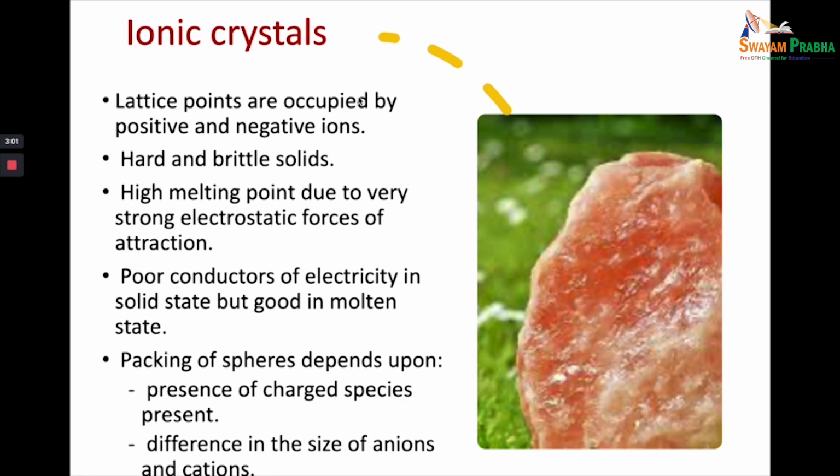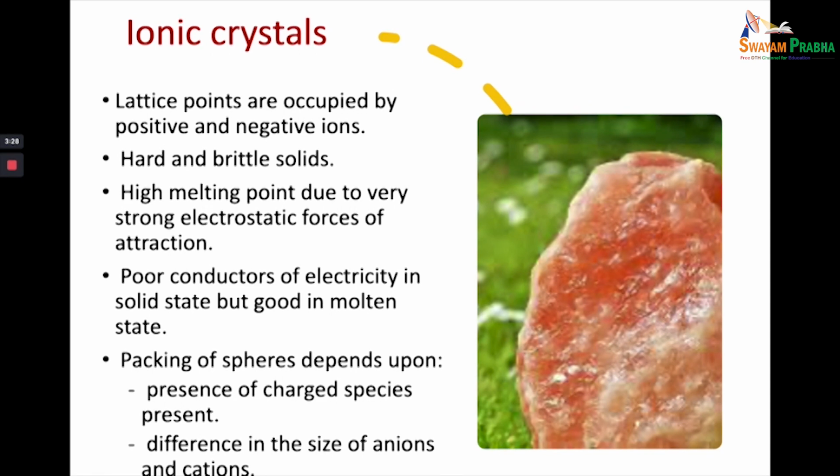So, what is an ionic crystal? In ionic crystals, the positively and negatively charged repeating units are arranged so that the potential energy of the ions in the lattice is minimum. Now, the ion of a given sign, whether positive or negative, is bonded through electrostatic forces of attraction, or Coulombic forces of attraction, to all the ions of the opposite sign.